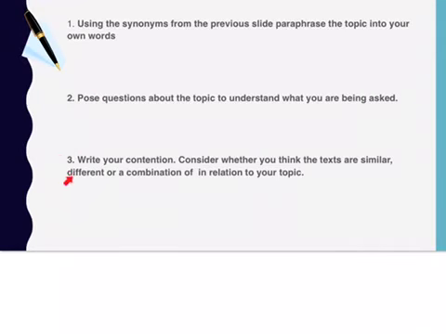And the very third step that you'll need to complete is this: write your own contention. And it's crucial that this might just be a rephrasing of the topic slightly, but you really need to have your contention evident in your introduction. So you need to tell me that both of these texts demonstrate to different extents that family relationships can be quite complex. So what I want you to do now is pause the video and I want you to complete these 3 steps.